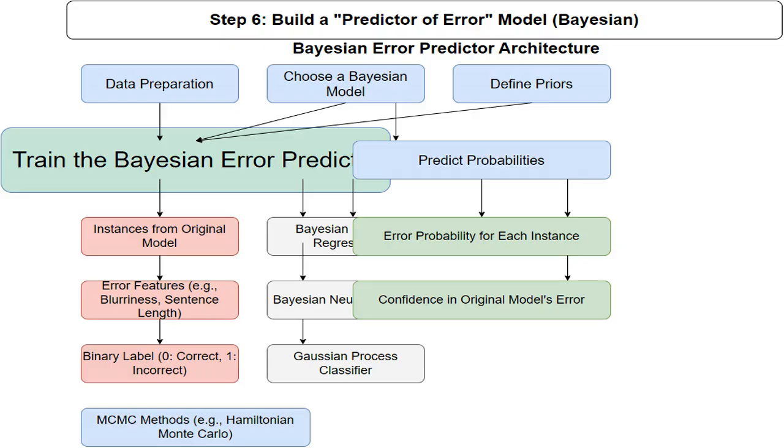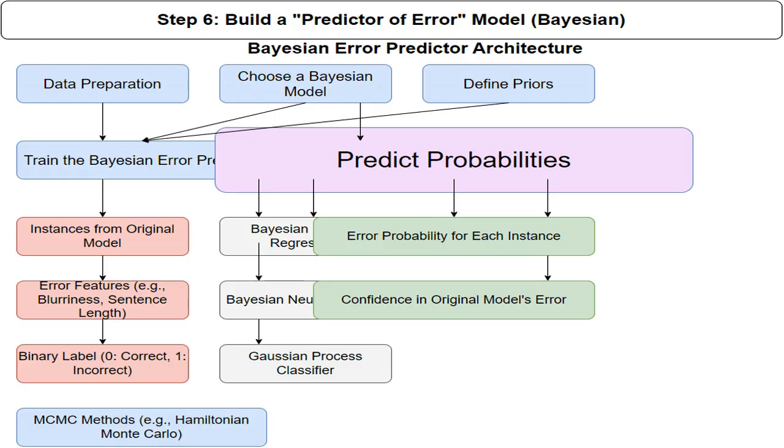Train the Bayesian model with the prepared dataset. This involves inferring the posterior distribution over the model's parameters, given the data and the priors. Markov chain Monte Carlo, MCMC, methods, such as Hamiltonian Monte Carlo, are frequently used for this inference.